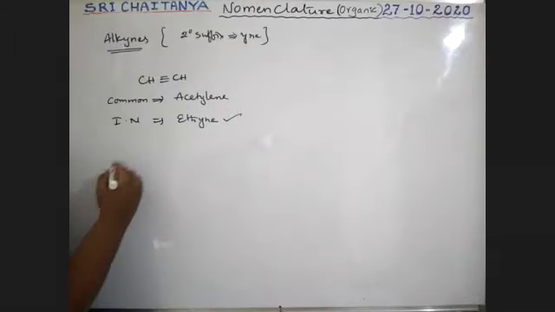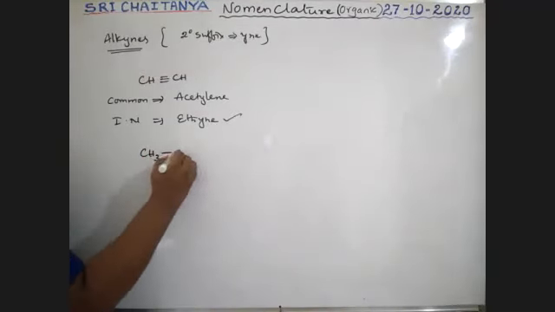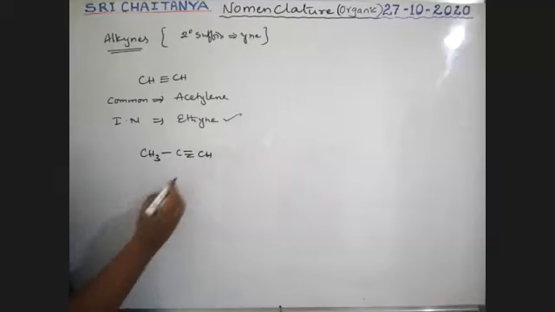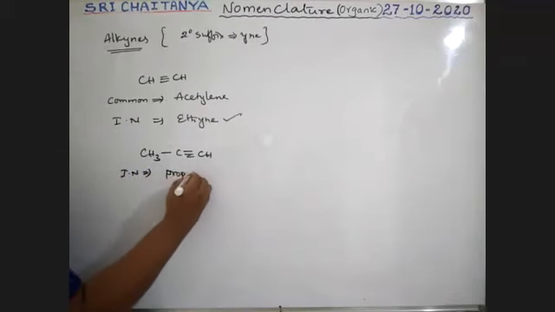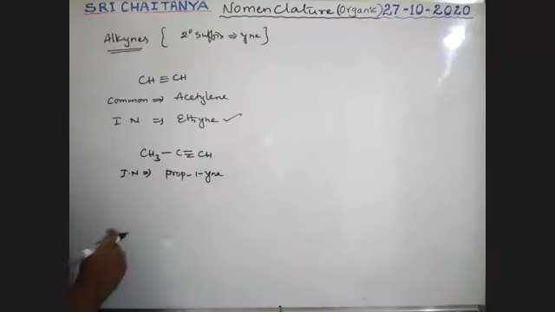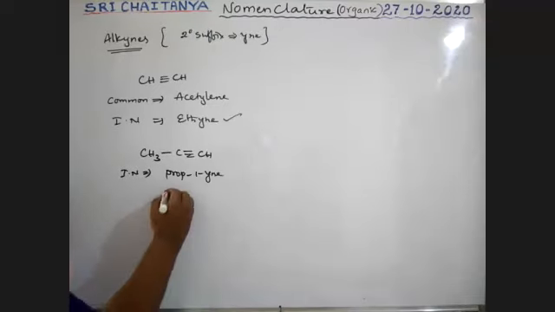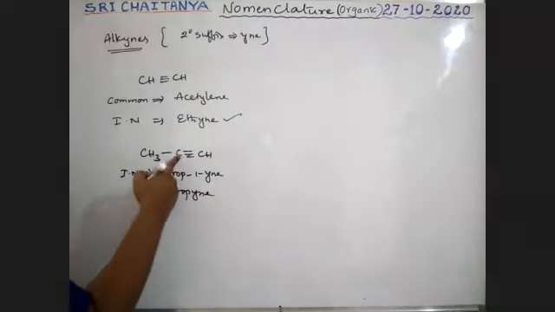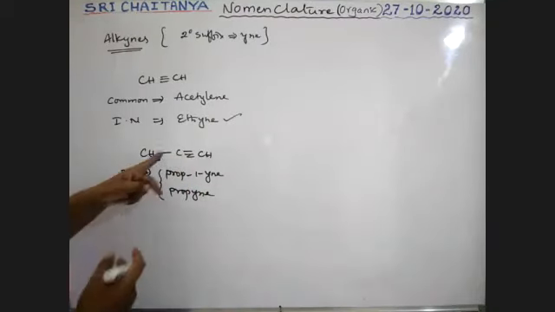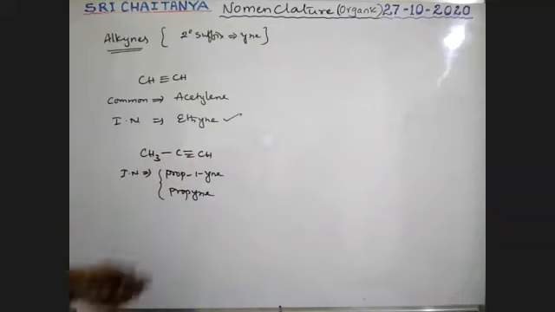Next, CH3 C triple bond CH. What is the IUPAC name for this one? 1, 2, 3. Prop-1-yne. Propyne is the name. No need to mention that number 1, because here it is 1, and wherever it is, it should be 1. So that is why it is propyne.